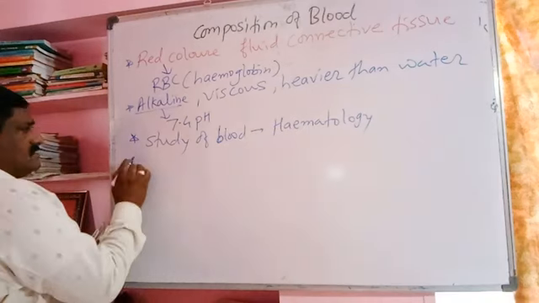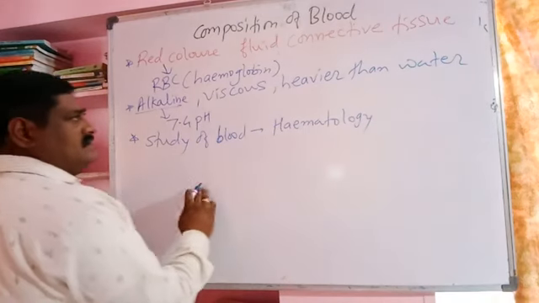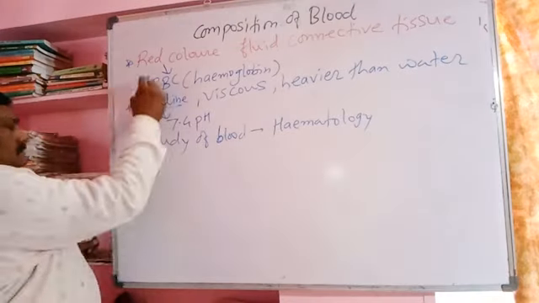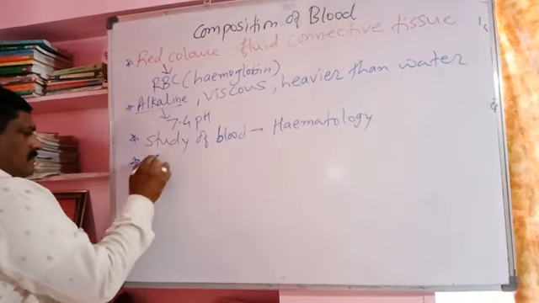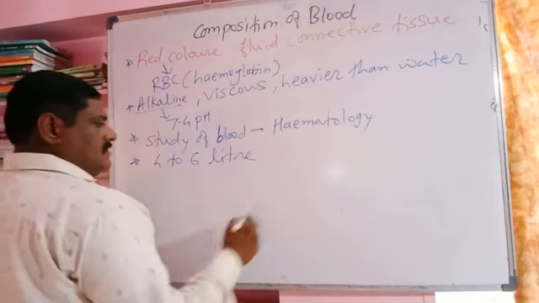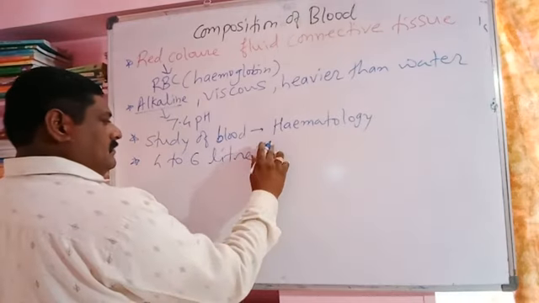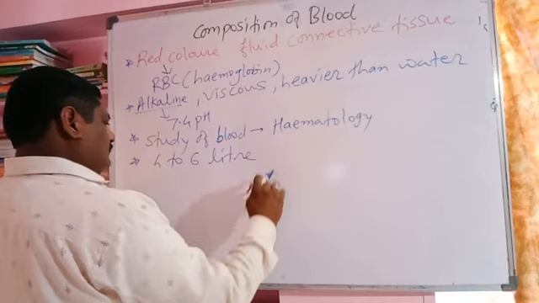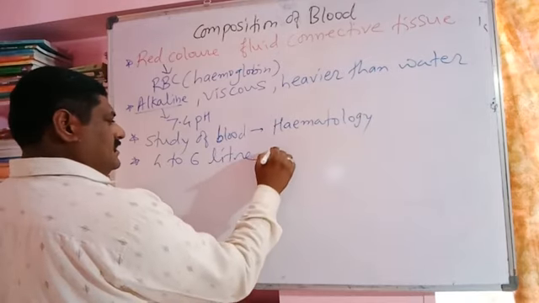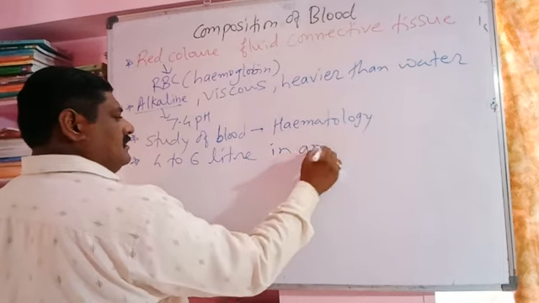The blood consists of blood plasma and blood cells. Blood cells are the form elements. About 4 to 6 liters of blood is present in a healthy adult.